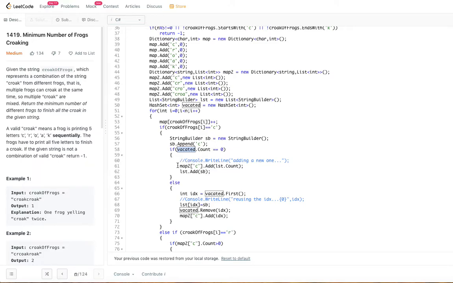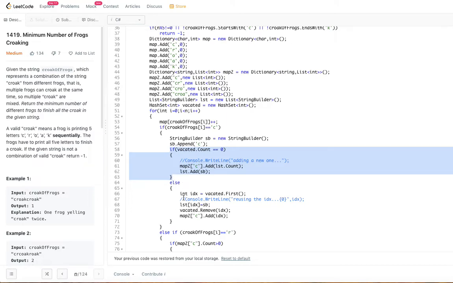In that case, what you are going to do is add this to the map, a brand new C, right? You are going to add the list.count. How many are there in the list? We don't know. So just add the list.count and you add the newly formed string builder to the list. This is if there is no vacated position.